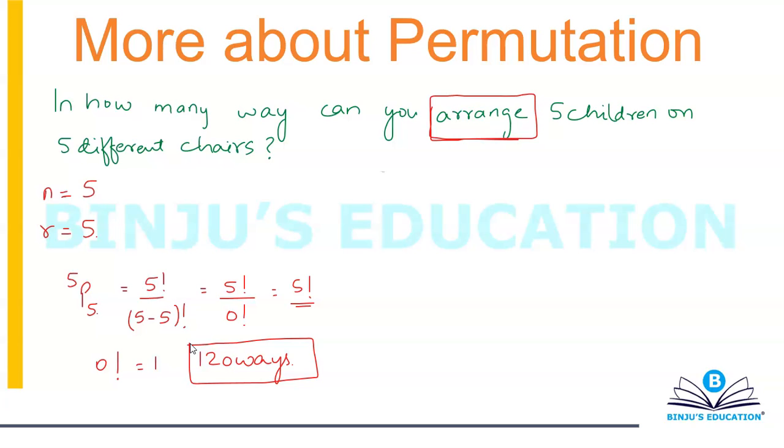Another way is we use our logic in order to solve this question, which is more important for us to understand. So let's see what's going to happen. I have 5 chairs and I have 5 children, 1 2 3 4 5, let's suppose. Now when the first child would come in, use your logic, simply nothing else is required.